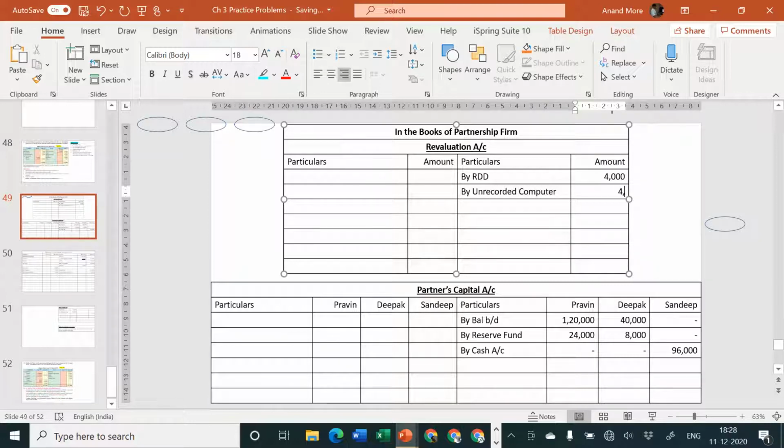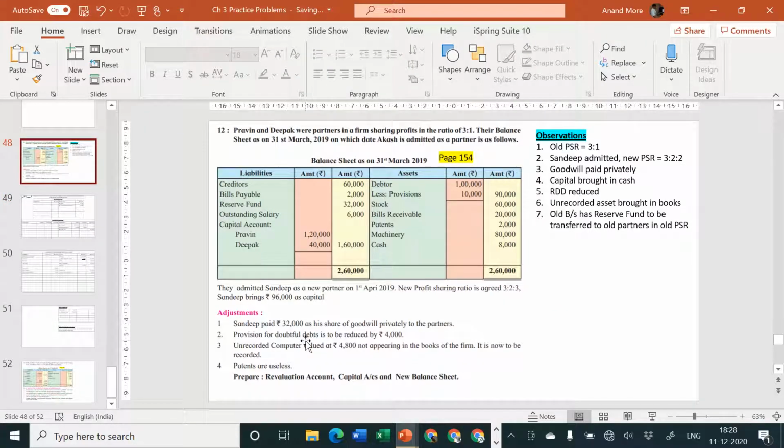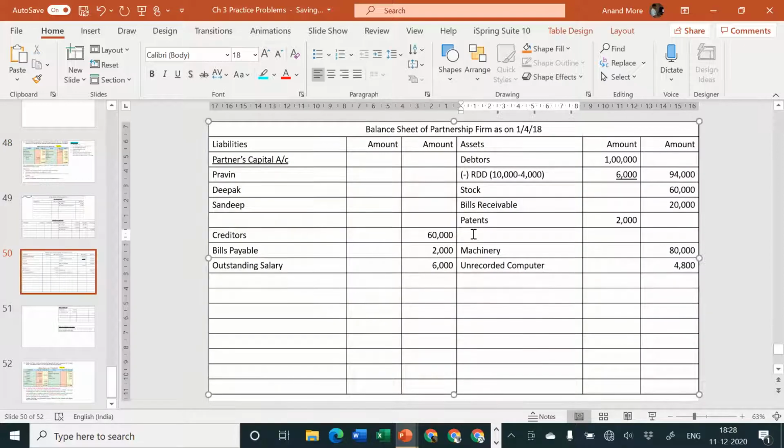The amount is 4,800. Next one, patents are useless. Patents are useless, so let us consider patents written off, less depreciation, or you can say less written off. Any word is okay, no problem.